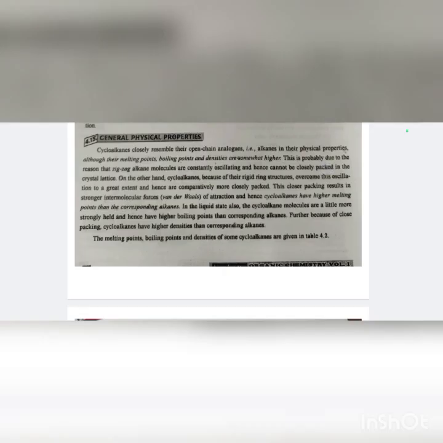Now our next topic is general physical properties. Cycloalkanes closely resemble their open chain analogues, that is alkanes, in their physical properties, although their melting points, boiling points, and densities are somewhat higher. This is probably due to the reason that zigzag alkane molecules are constantly oscillating and hence they cannot be closely packed in the crystal lattice. On the other hand, cycloalkanes, because of their rigid ring structure, overcome this oscillation to a great extent and hence they are comparatively more closely packed.